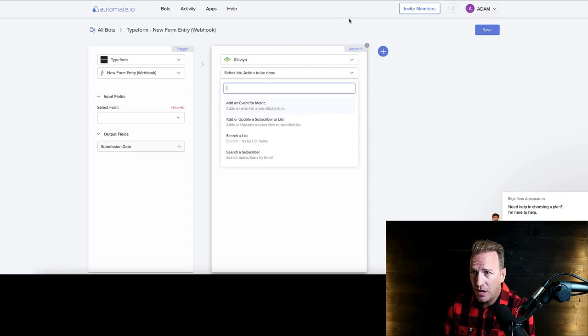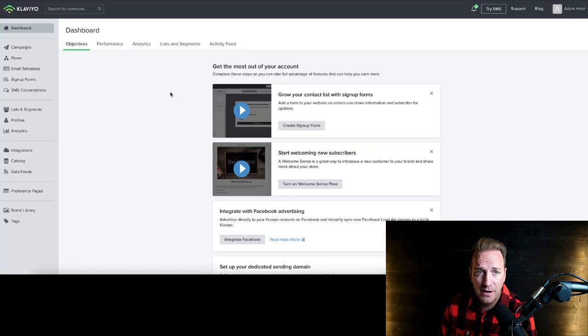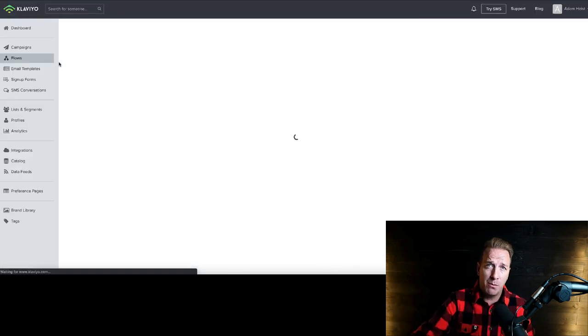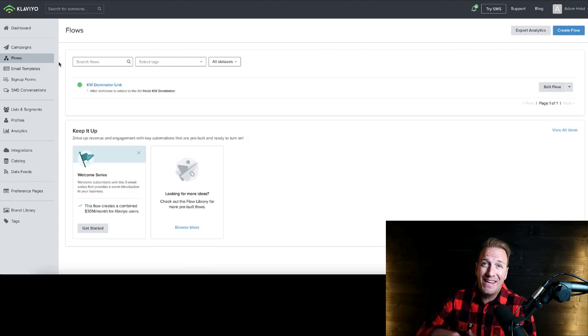So I'll show you how this looked for the keyword dominator. And again, you can just visualize how this would work for your own brand. So we basically just set up a flow. And basically the thought is, if anybody comes through the keyword dominator landing page, we want to email them out the link to keyword dominator. And the cool thing about that is because it's high value and customers want it, they open the email. And then they've got a really warm kind of email where you don't get stuck into the Gmail promotional tab because people are opening it.